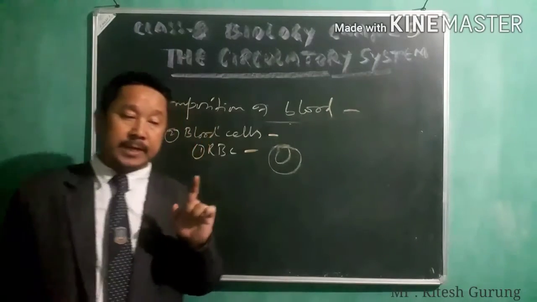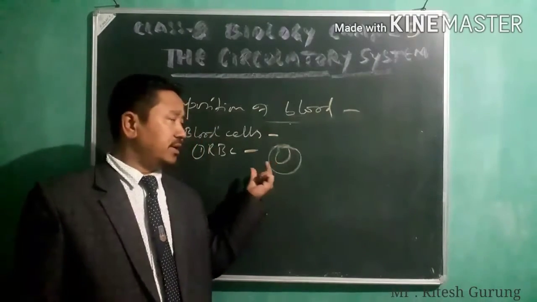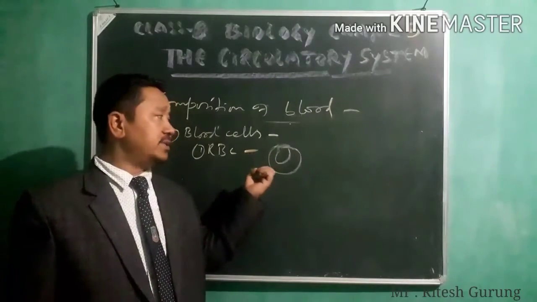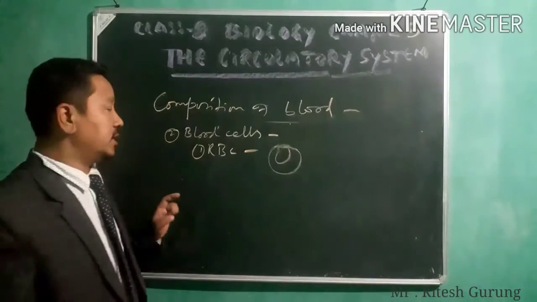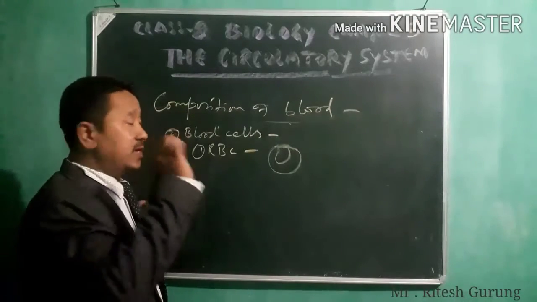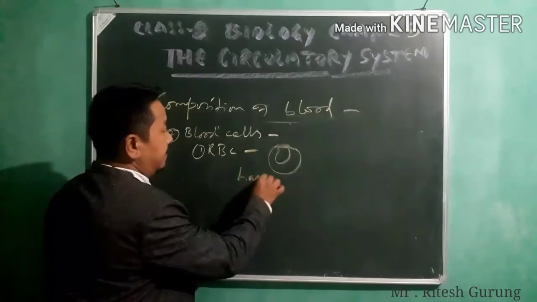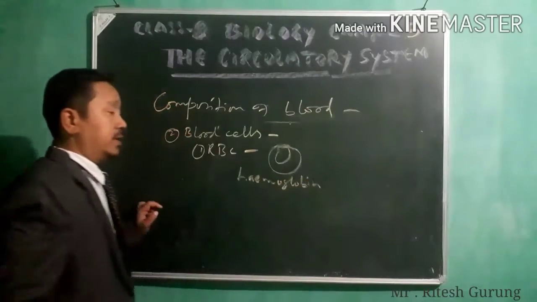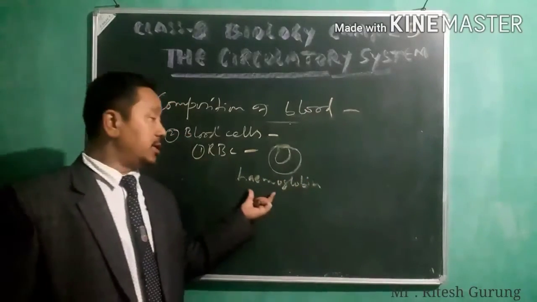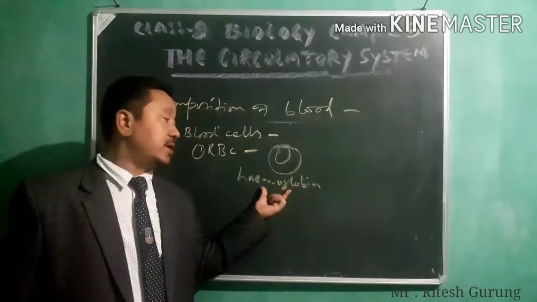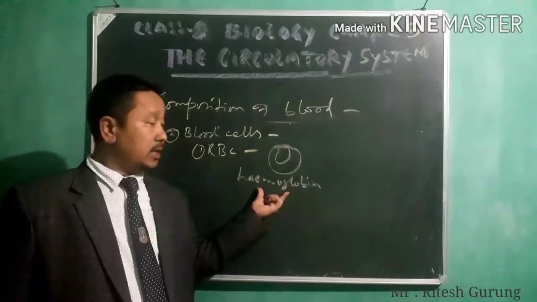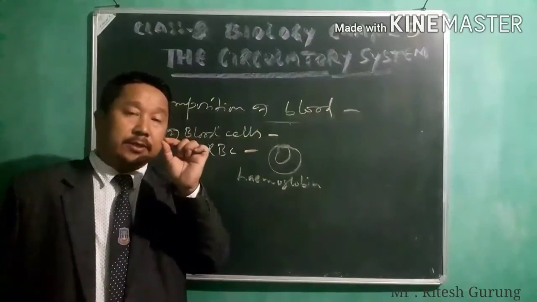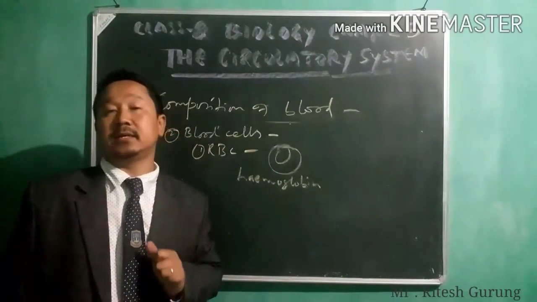This RBC contains a respiratory pigment called hemoglobin. Because of the presence of this hemoglobin only, your blood is red in color.